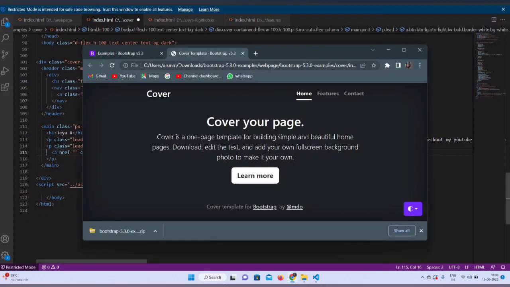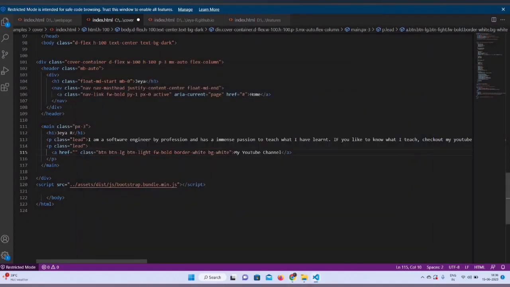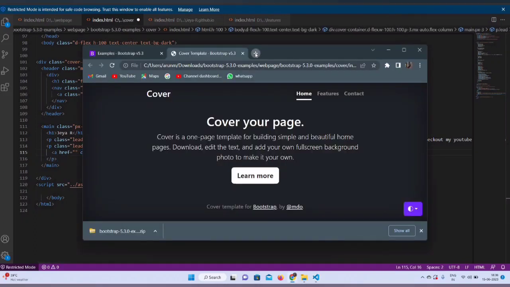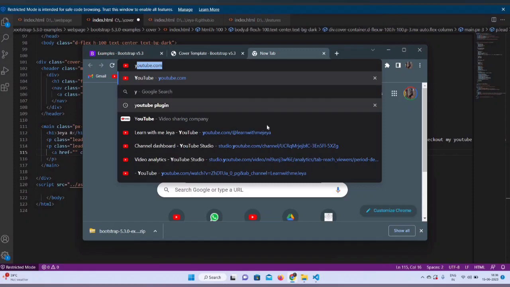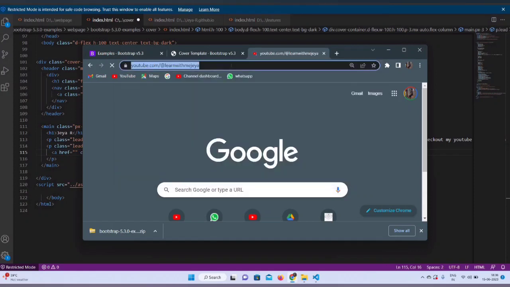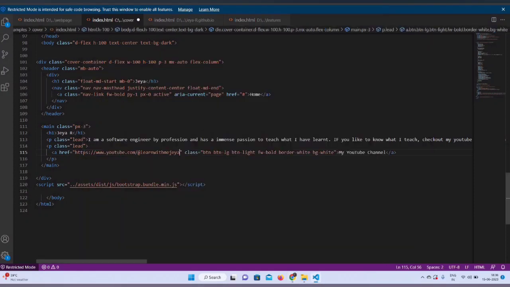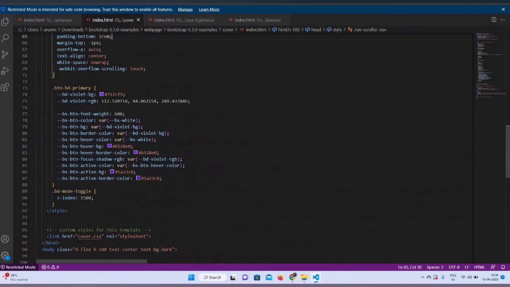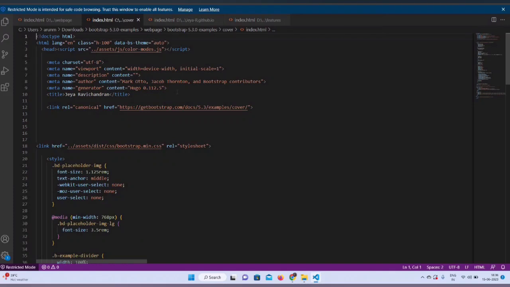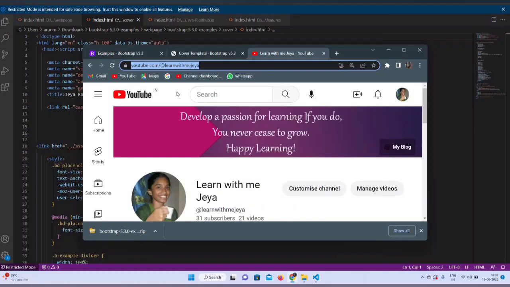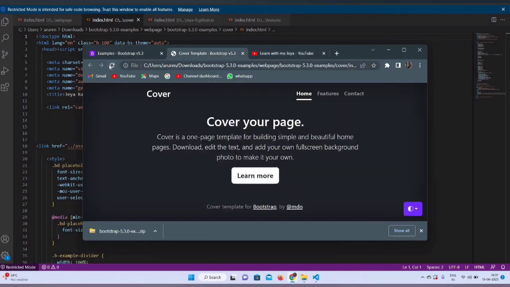This a href tag is a tag which denotes the link, and this class makes it look like a button. So I just need to provide the link of my YouTube channel. There it is. So I'm going to copy and paste it here. I have done some small and tiny changes and given Control S, which saves it. All I need to do now is go to this page and hit the refresh button.